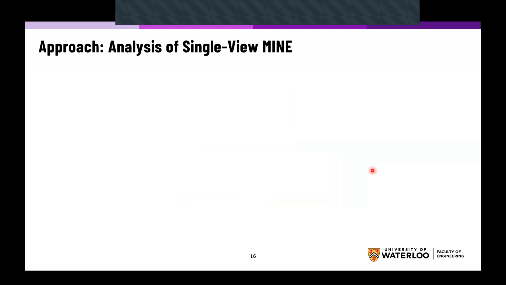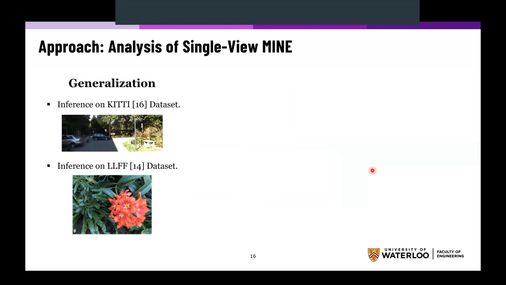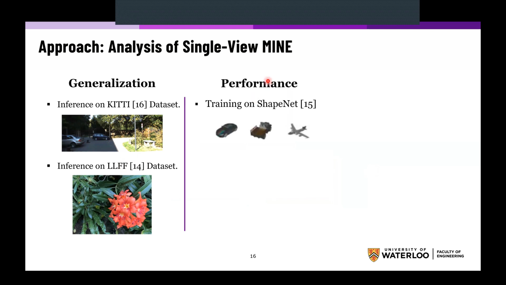Now, let's start with the analysis of single view MINE and the approach that we follow for that. We started by analyzing the generalization ability of the single view MINE approach. We did that by doing inference on completely novel scenes of the KITTI dataset. We also carried out inference on completely novel scenes of the LLFF dataset to study how much it has the ability to generalize to those scenes. Regarding performance, we trained the full single view MINE approach on a completely new dataset called ShapeNet, which is an extremely challenging dataset since it has 360-degree viewing direction ranges for the objects, which is challenging for the MINE approach.